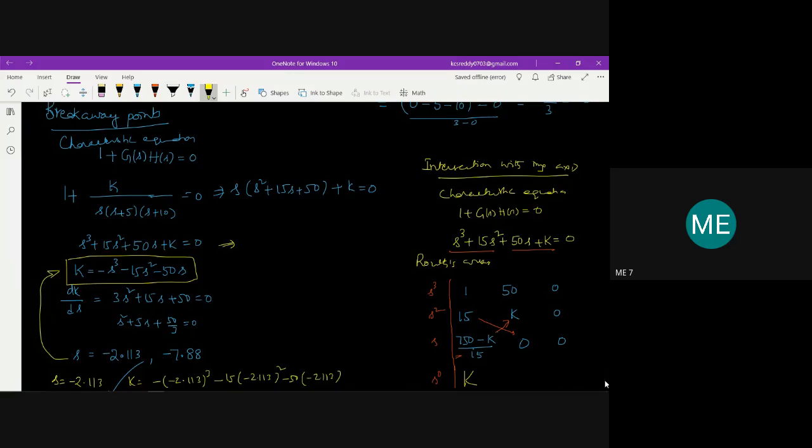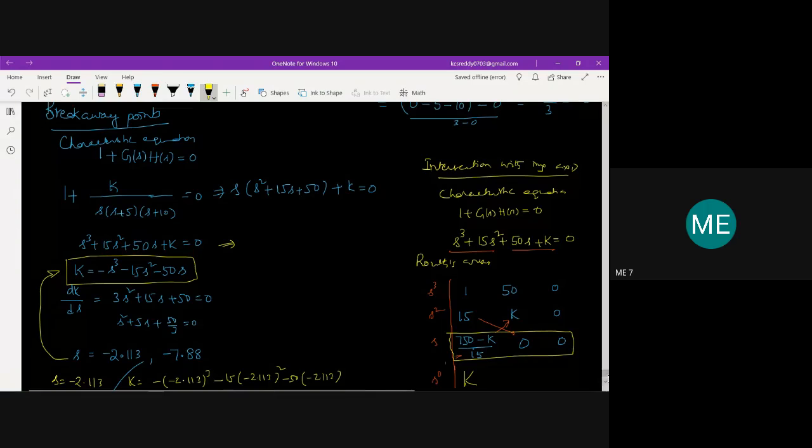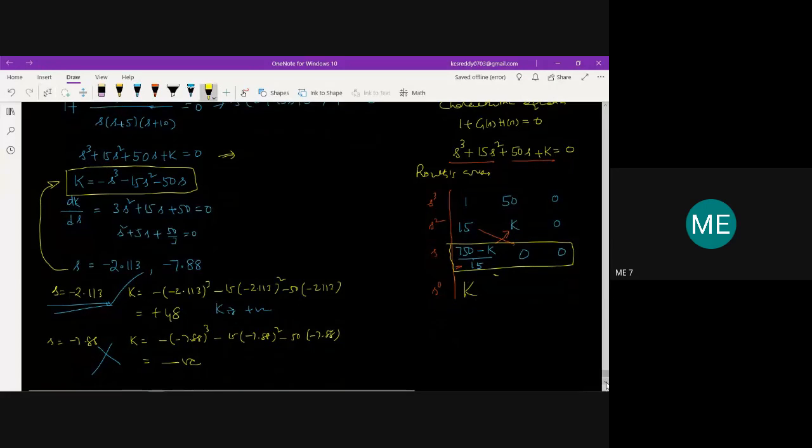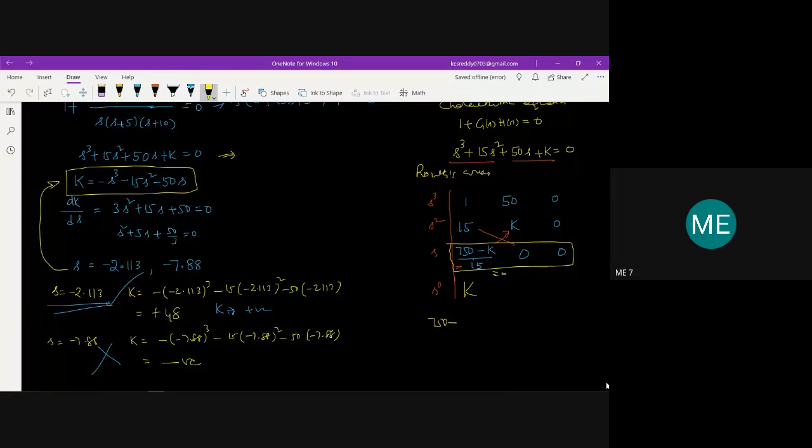So if you look at this row, there is a possibility of getting a row of zeros for the value of k equal to 750. Equating to 0, 750 minus k by 15 is equal to 0, which implies k is equal to 750. So for k equal to 750, it gives the row of zeros, which means this k will become k marginal.